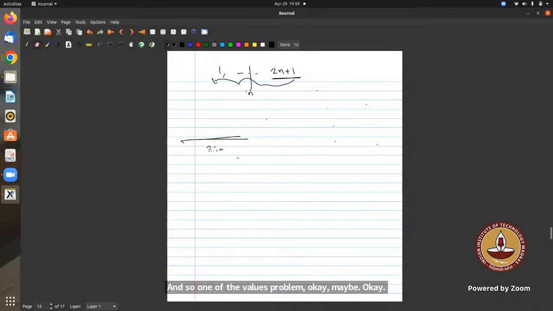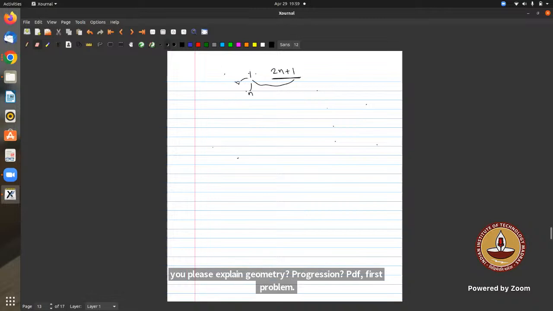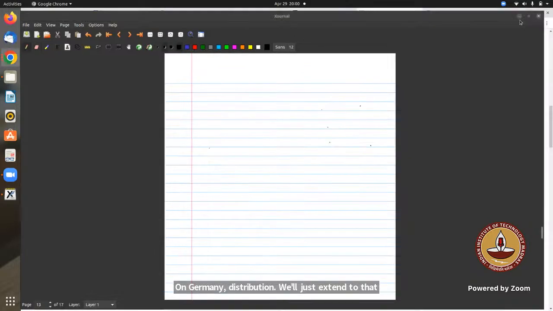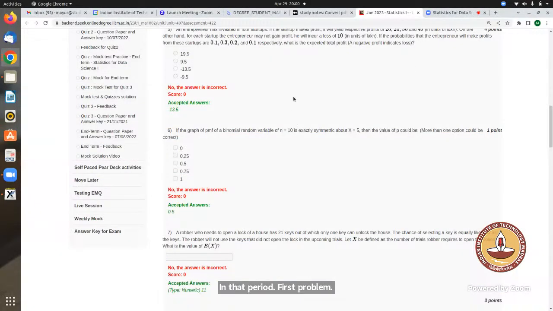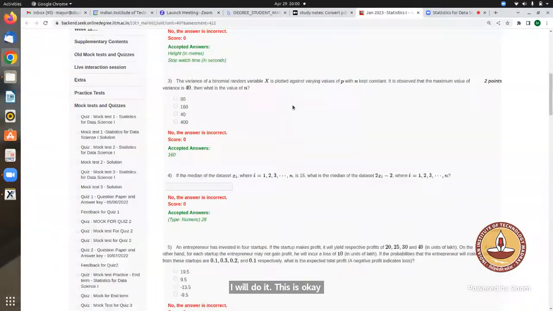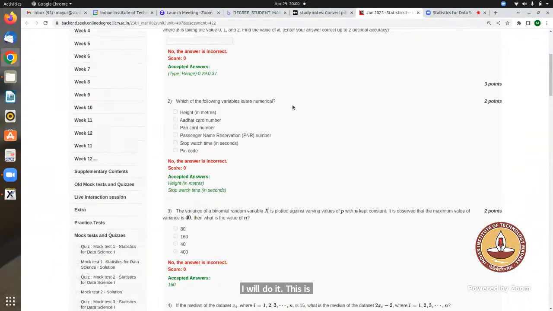Sir, have you explained questions 11 and 12? Can you please explain the first problem of the geometric progression PDF? Yes, I will do that. It won't take much time, because we have already seen one problem on geometric progression. We'll just extend it to that. Okay, I got it. Second and third questions are fine, right? All these other questions from this mock.